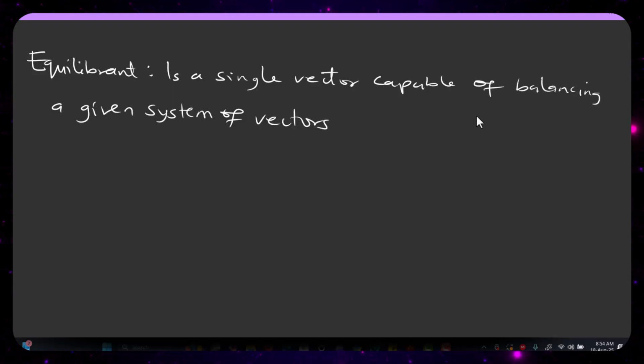So this equilibrant is kind of the opposite of the resultant. Assuming this is our resultant and it is going this way, it simply means that our equilibrant will go the opposite direction so as to balance it.